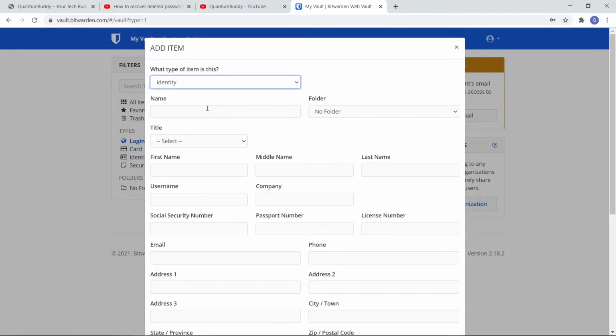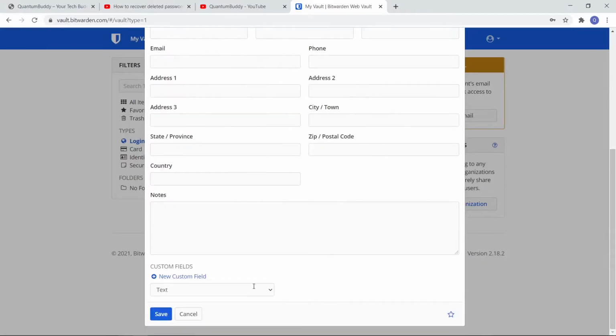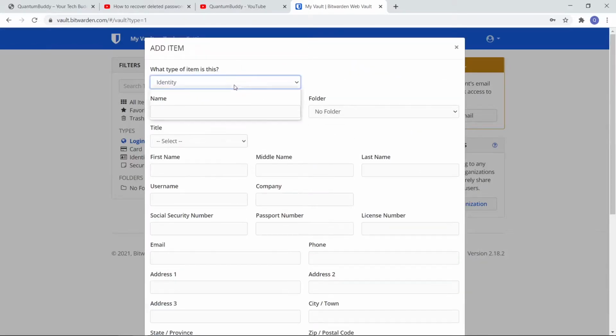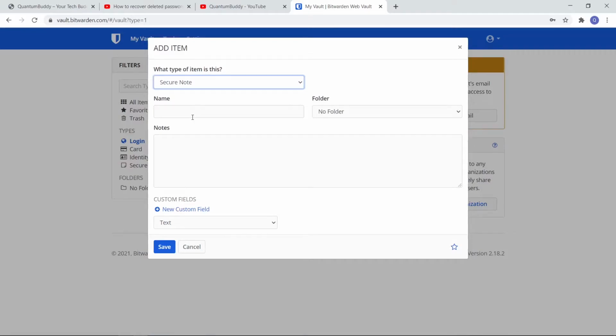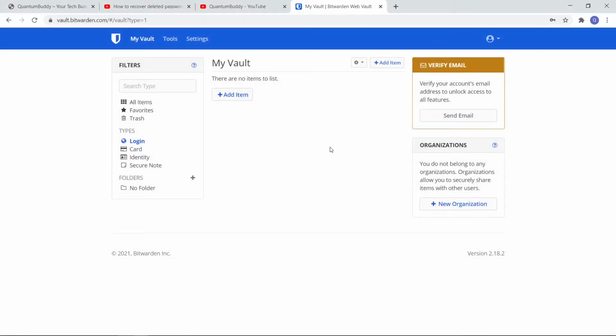Identity will be like your name, address, and all that stuff. If you want, you can add that also. Security note is like some note which will be stored with them. That's it. Give the name and write some random stuff. So this is what our vault looks like.